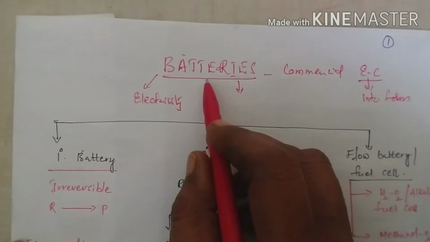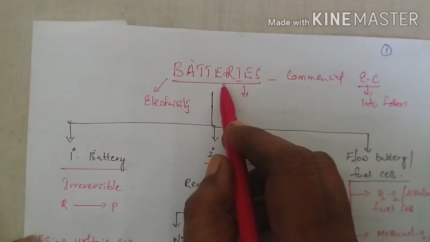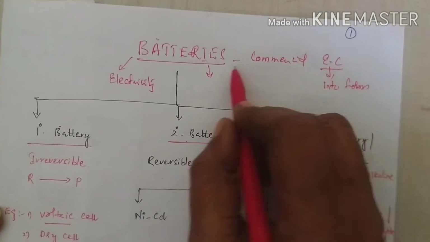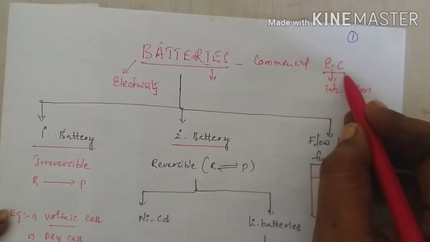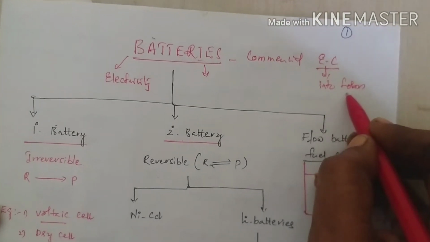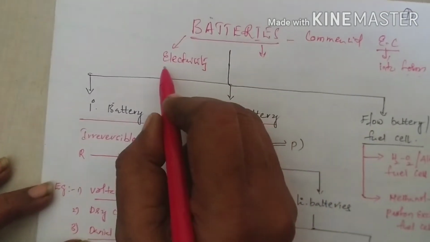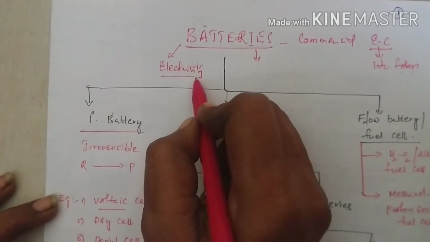Hello students, today we are going to discuss batteries. Commercial electrochemical cells are called batteries. Several electrochemical cells are connected in series to form a battery. Batteries are also used for the production of electricity.